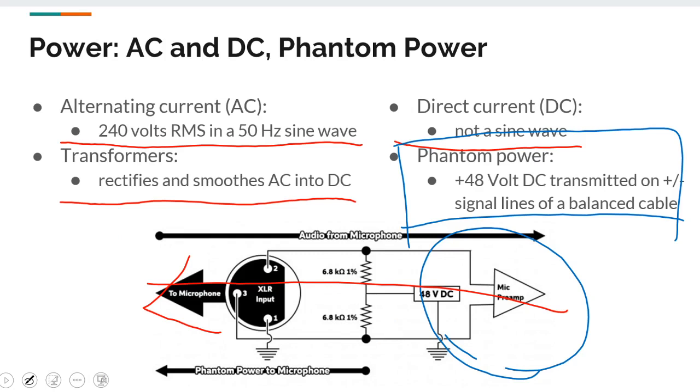So what we would use is, we would send that voltage across the same wires that are carrying the sound signal back, and that will be powering that device. So we are using that as a common approach.